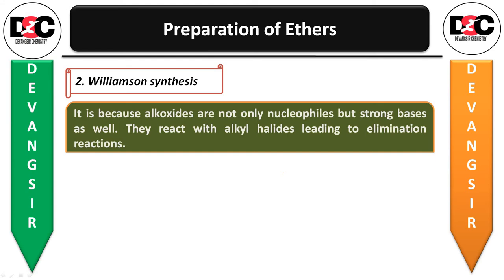It is because alkoxides are not only nucleophiles but strong bases as well. That's why they react with alkyl halides, leading to the elimination reaction and giving the double bond formation also. Okay, it can give the ether also, it can give the double bond formation also.